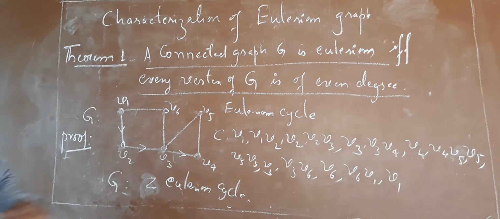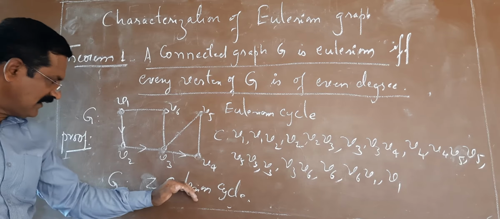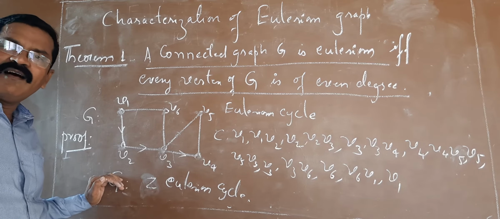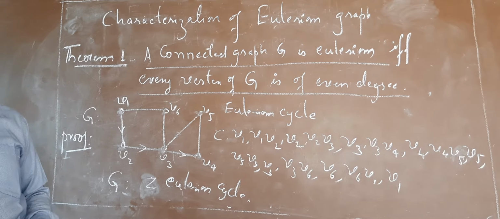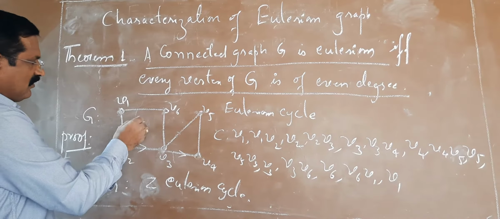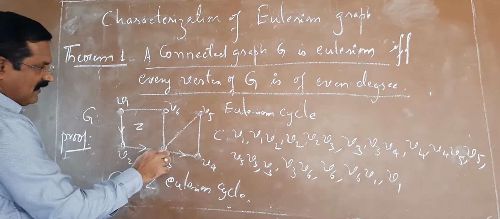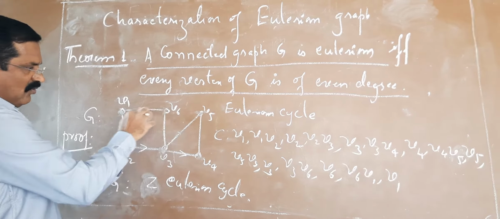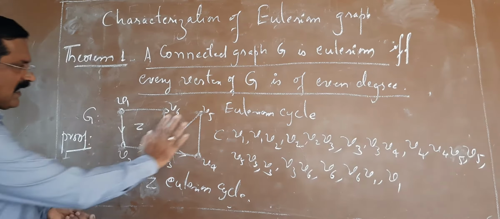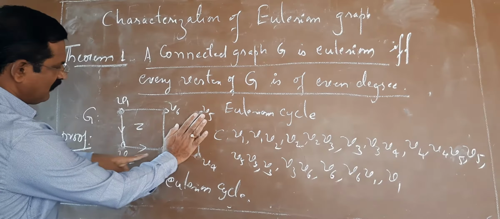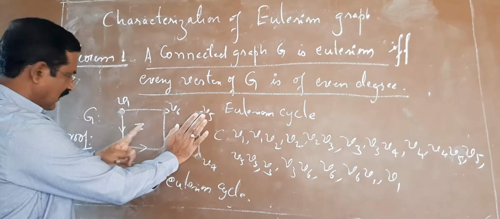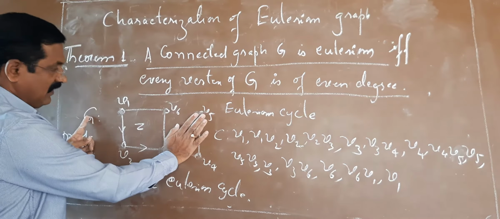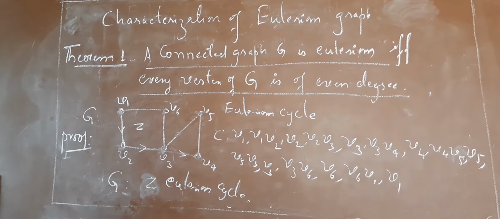Okay. If there is an Eulerian cycle, what you can say? That graph is an Eulerian graph. Okay. If not, for example, in this graph, so this is the Z. This contains one cycle because degree of every vertex is even, at least 2. So this is the cycle. If this would be the cycle, definitely it is an Eulerian cycle, and that graph would be the Eulerian graph. If not, what to do?